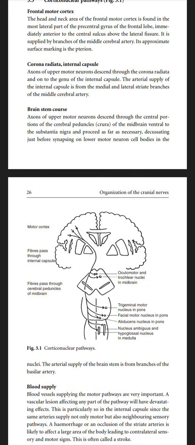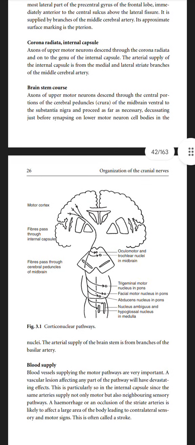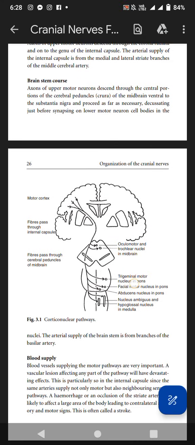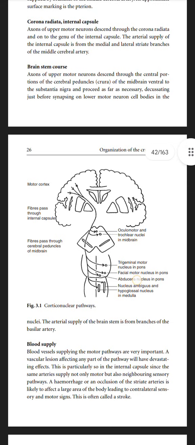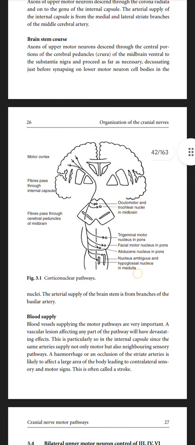Corona radiata and internal capsule. Axons of upper motor neurons descend through the corona radiata and the genu of the internal capsule, supplied by lateral striate branches of the middle cerebral arteries.